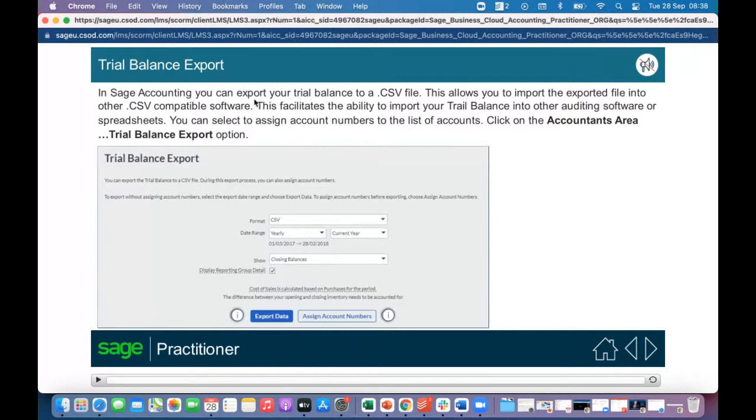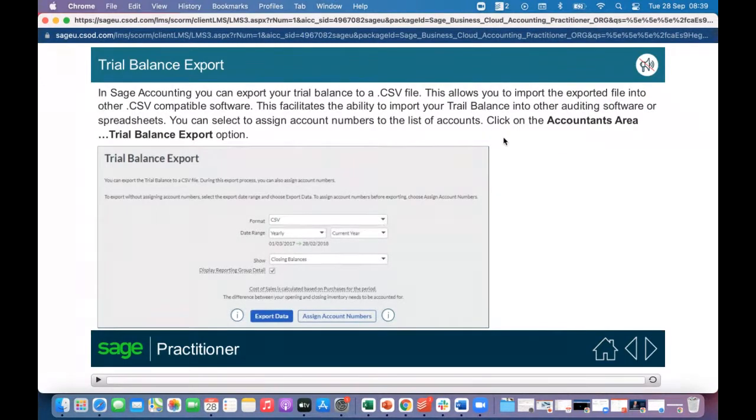And here it says, in Sage Accounting, you can export your trial balance to a CSV file. This allows you to import the exported file into other CSV compatible software. You won't be able to view this unless it's in CSV compatible software. This facilitates the ability to import your trial balance into other auditing software and spreadsheets. You can select to assign account numbers to the list of accounts.